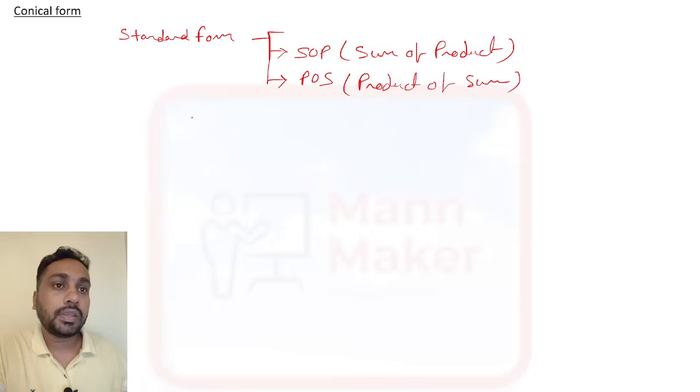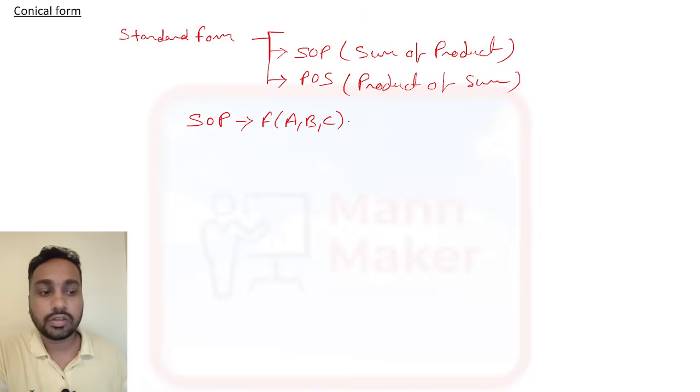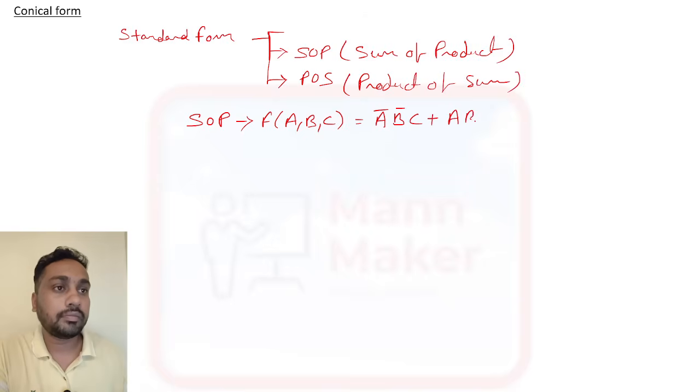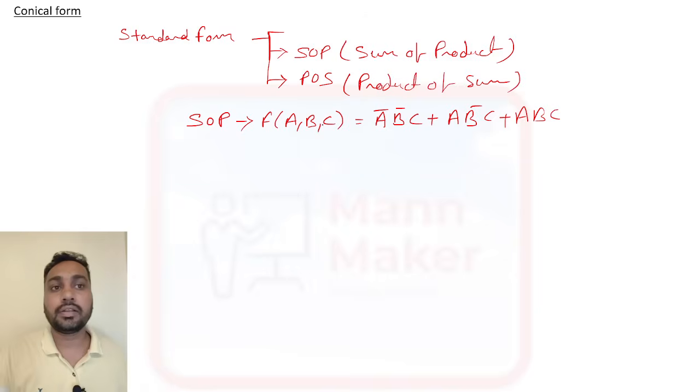Now SOP, sum of product. If you see the sum of product, how are we writing? F(A, B, C). For three variable, it will be A bar B bar C plus A B bar C plus A B C. For example, this is the example of SOP, sum of product. Here all sum is there, and this is the product. So sum of product.